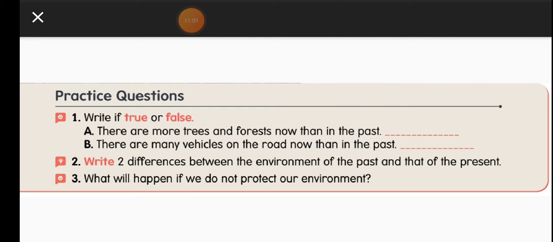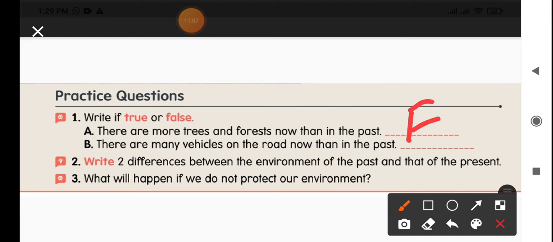There are more trees and forests now than in the past. False, we don't have trees and forests nowadays. There are many vehicles on the road now than in the past. Yes, that is true.